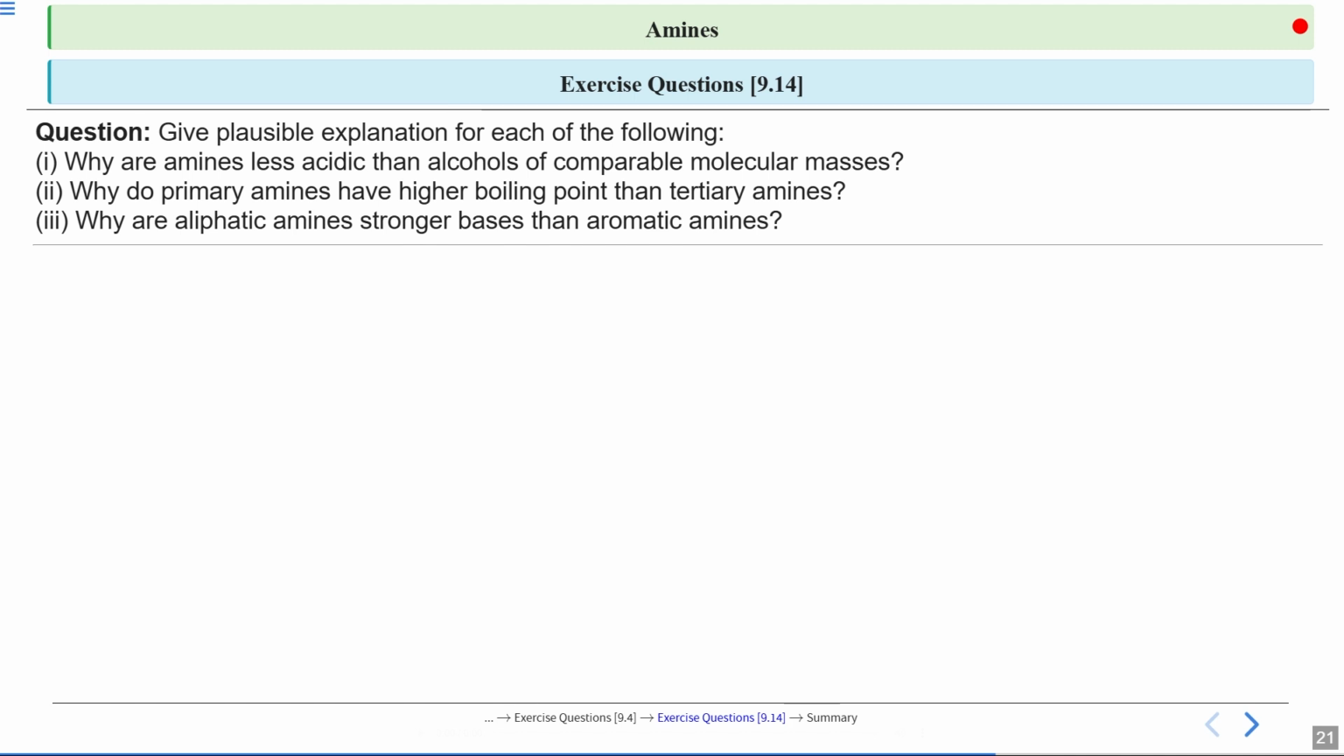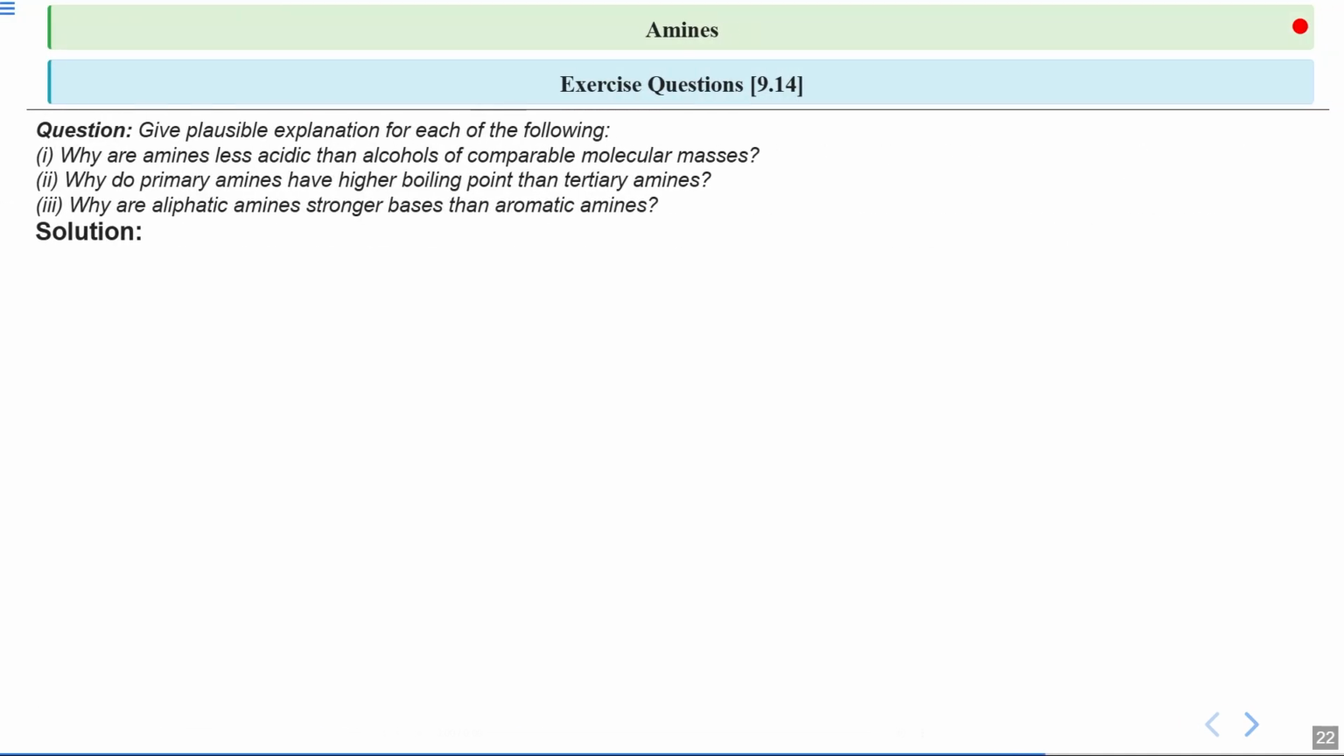Now we have one more question, which is 9.14. You have to give a possible explanation for each of the following. First, why are amines less acidic than alcohols of comparable molecular masses? Second, why do primary amines have higher boiling points than tertiary amines? And third, why are aliphatic amines stronger bases than aromatic amines? First, we will talk about the first part. We will see why amines are less acidic than alcohols.